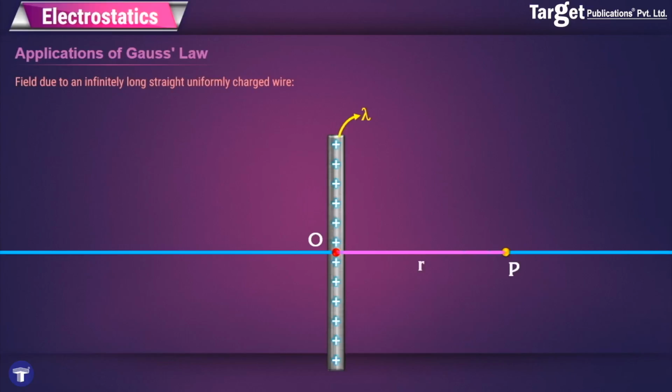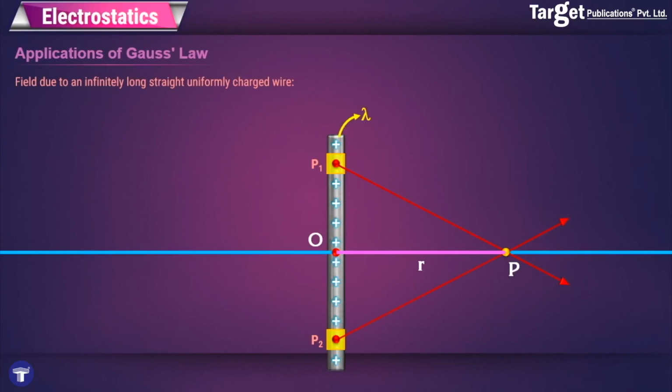Now we take a small element and try to find out what is the direction of the electric field acting at point P due to this small element. And as you can see, the direction is indicated by the red arrow. However, since it is symmetric about the axis, there will always be some other element below the OP axis which will also have an effect at point P and whose electric field will be as shown by the second red arrow.